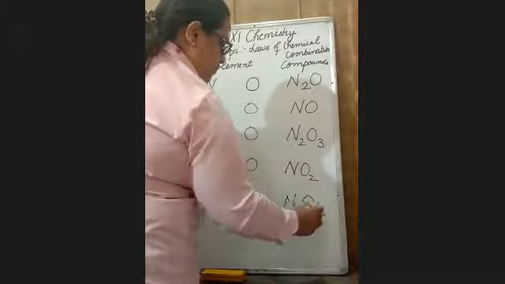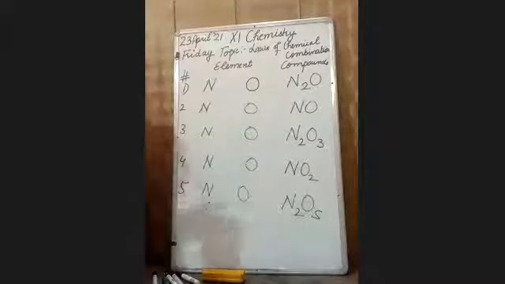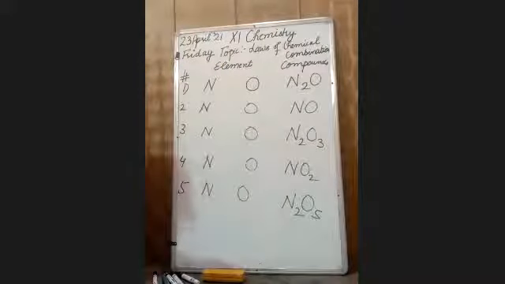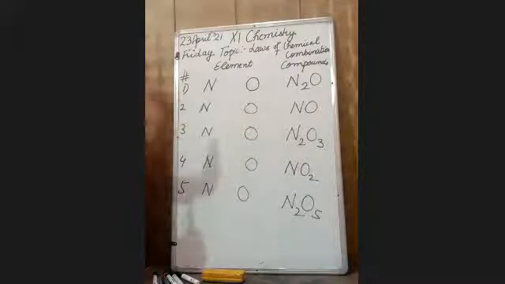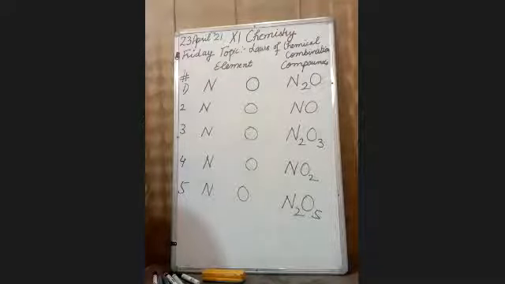The question is, show that the given table follows the law of multiple proportion. The question is clear. We have been given nitrogen and oxygen, which form different compounds. Show that the given data follows the law of multiple proportion.